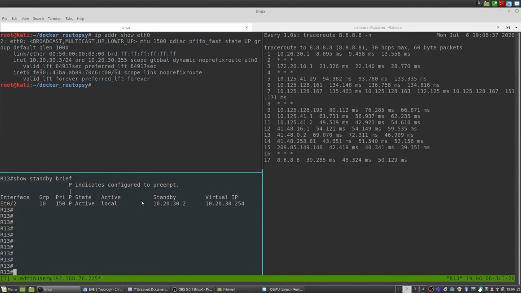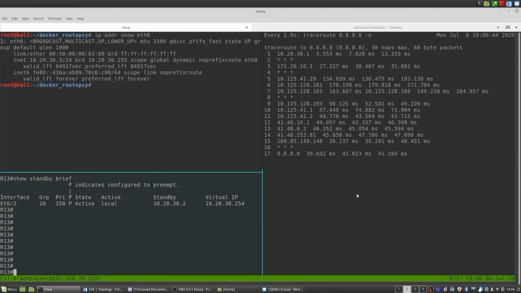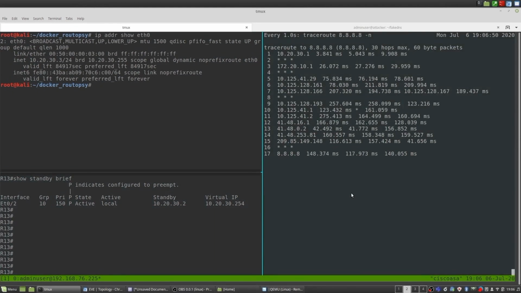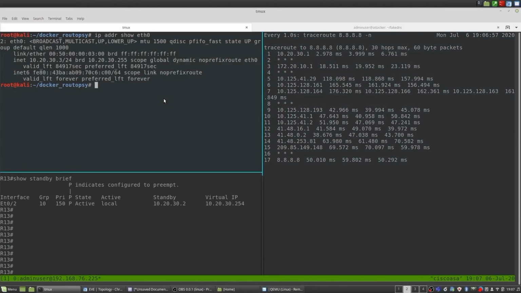Take note that the traceroute to quad 8 takes 17 hops, and this will change after our attack, showing that we are performing a person-in-the-middle attack. If we go back to the top left window where the attacker sits, you'll notice that the IP address is 10.20.33. Take note of that because that will be the new active after the successful attack.